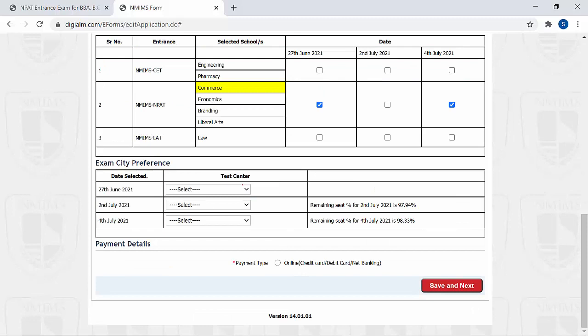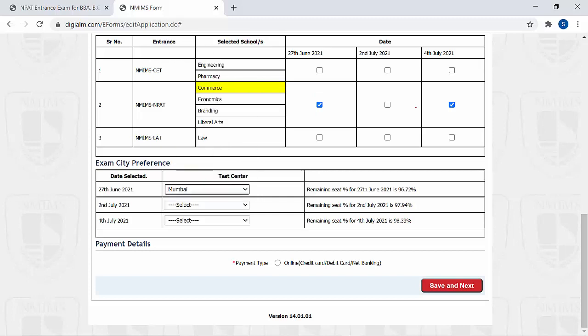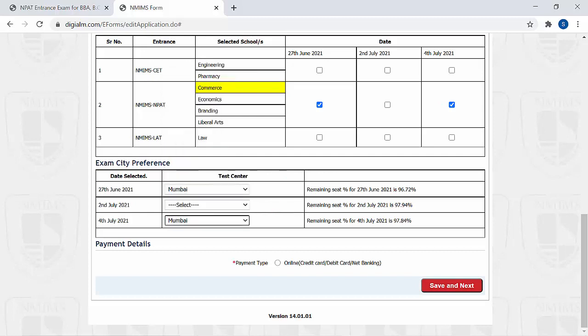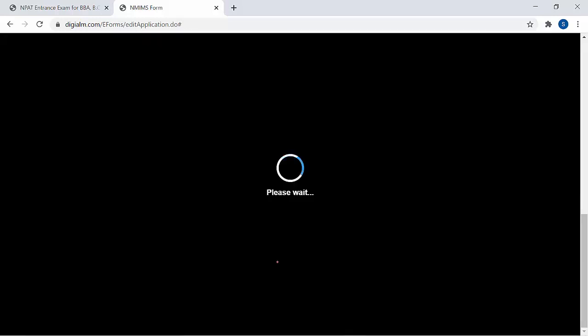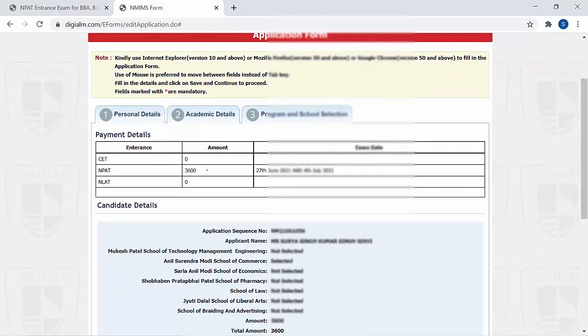Now we have to select the test center here. So I selected 27th of June, then we'll select the center here. I will select Mumbai here, and for the 4th July option I will select Mumbai again. These are my 2 preferences. Now it's showing that 96.72% seats are remaining for the 27th June slot. So click on payment type and save and next. So this is the NPAT 3600 for 27th June and 4th July. So I will give the exam 2 times, on 27th June and also on 4th July. Okay, so we have 3 options, 27th June, 2nd July and 4th July. You can choose any 2.